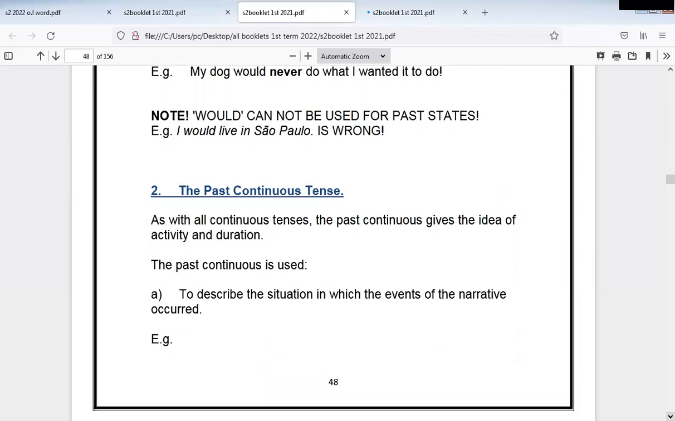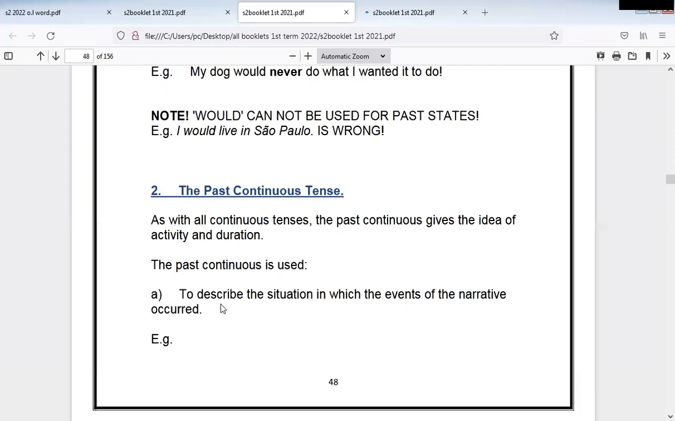Number two, the past continuous tense. As with all continuous tenses, the past continuous gives the idea of the activity and duration. So here we talk about the idea of activity and the duration. Something took time in the past, was happening in the past. So it took duration. So underline or circle the word duration. It is the clue here. Something happened and took duration.